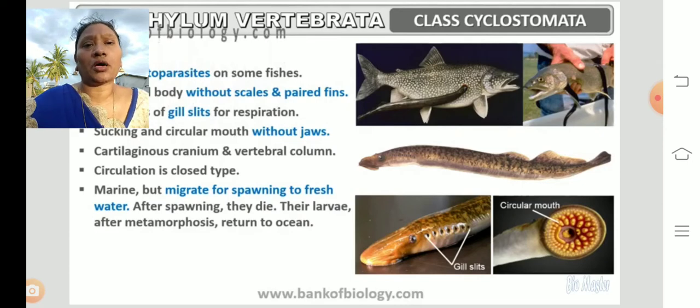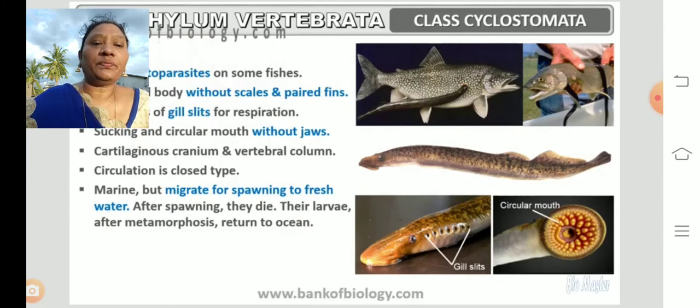When they want to spawn, that means when they want to release the eggs or sperms for reproduction, they migrate to fresh water. Wherever they used to be, they won't spawn at that place. They will search for a better place for spawning.